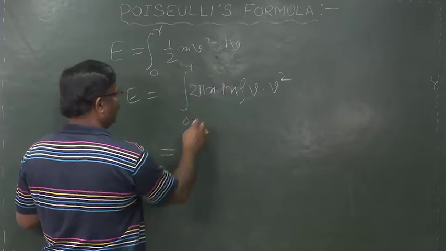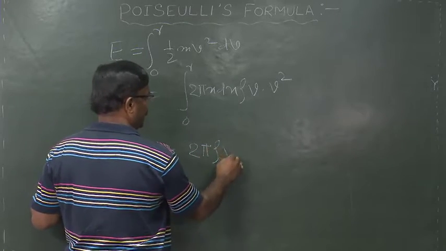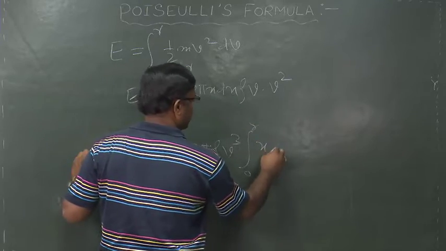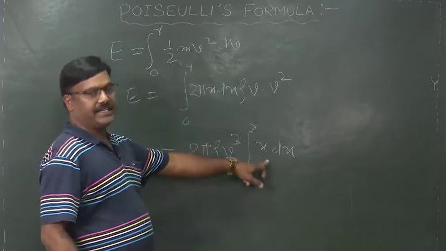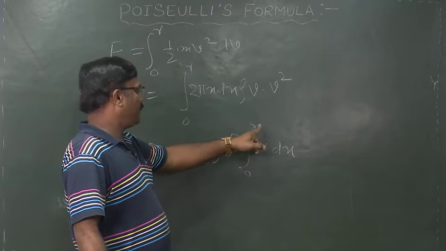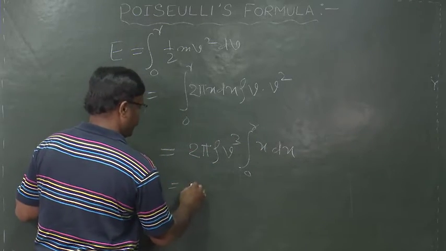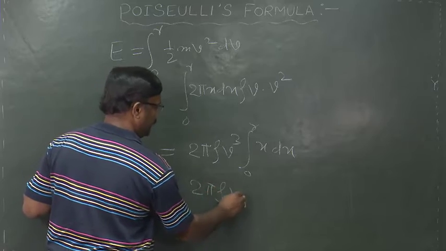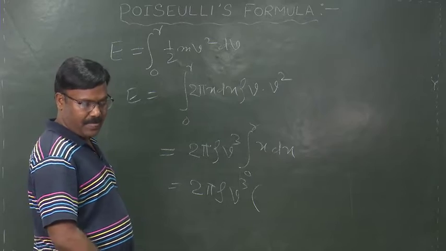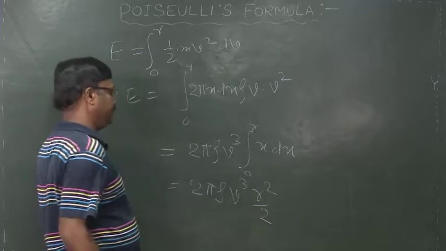On simplifying we can write 2 pi rho v cube within integration x dx, and on integrating, x dx gives x square by 2, and putting the final value r we can write this as 2 pi rho v cube into R square by 2.